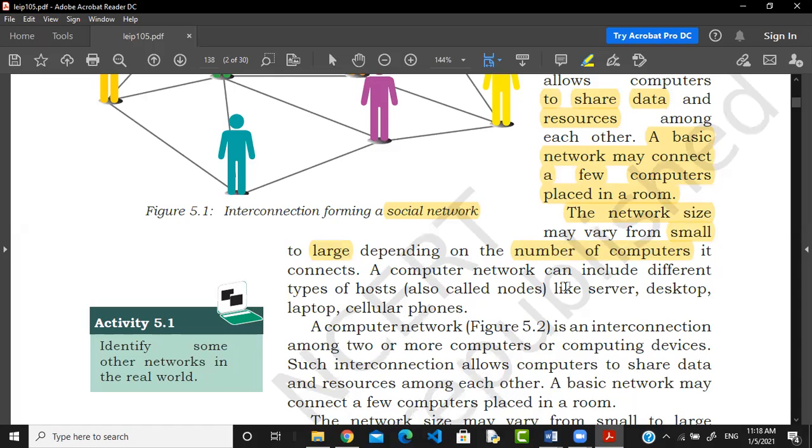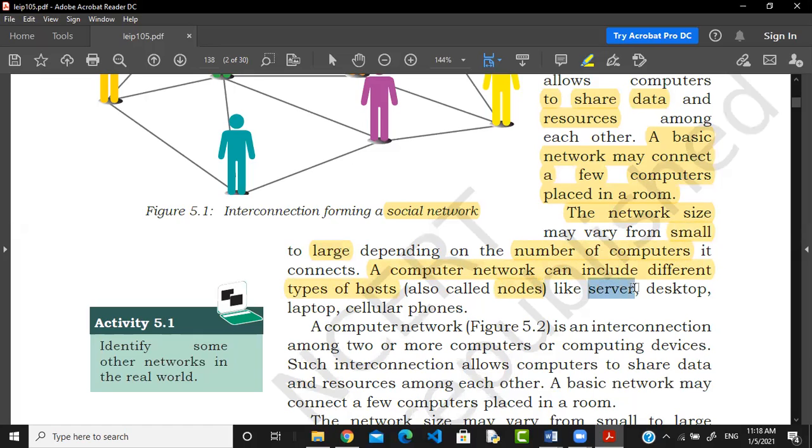A computer network can include different types of hosts, also called nodes. The host is also known as a node.